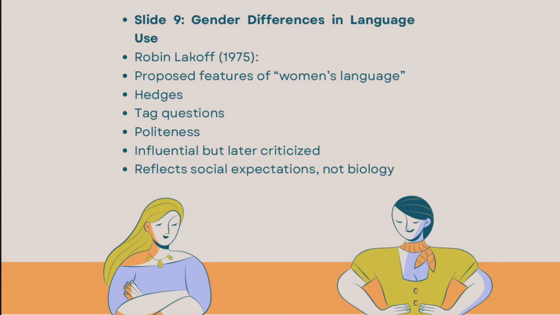Her work also shaped future research by prompting linguists to test these claims, such as studies on tag questions, often linked to uncertainty and lack of power. These studies show that beliefs about gendered language are shaped by ideology and that linguistic features are complex and cannot be understood without careful analysis.